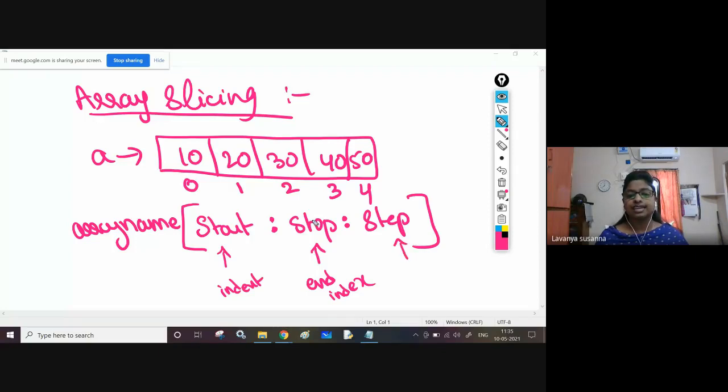Once again, see what is the syntax. The starting index is the index from which you want to display, to retrieve the elements. Then you need to give the step value. About step value I will explain later. First, let us retrieve some of the elements.